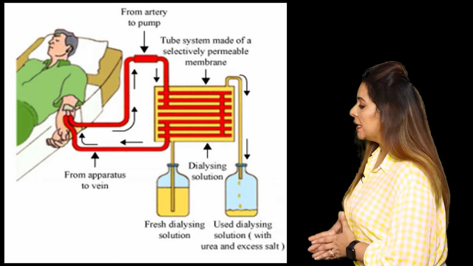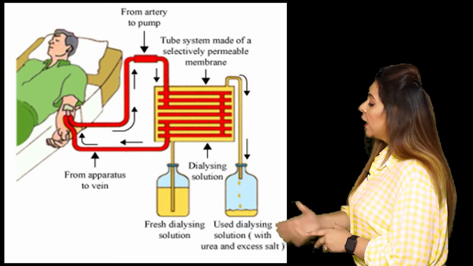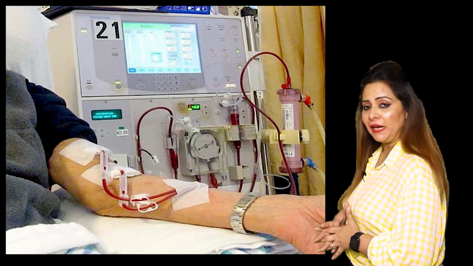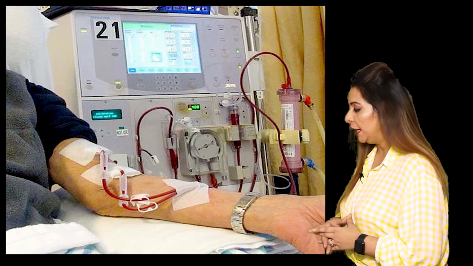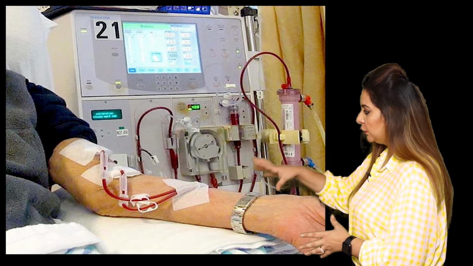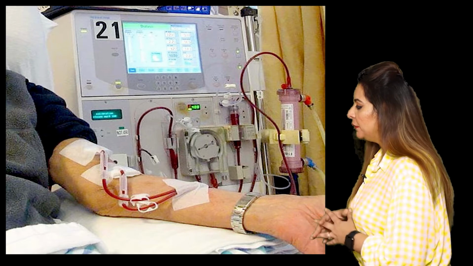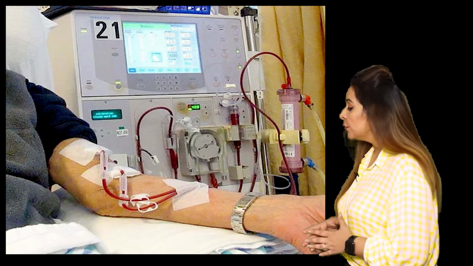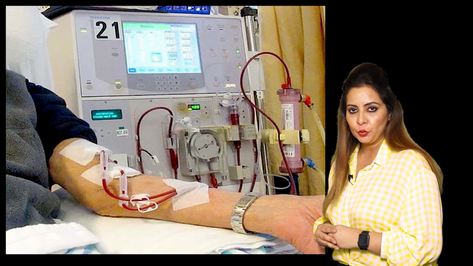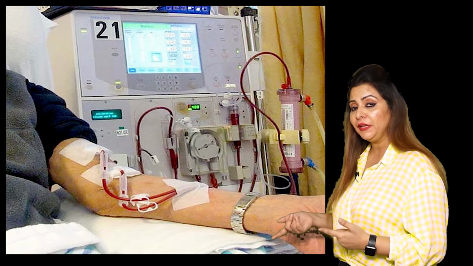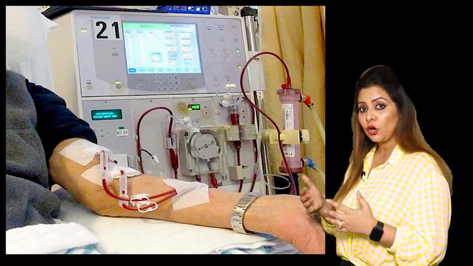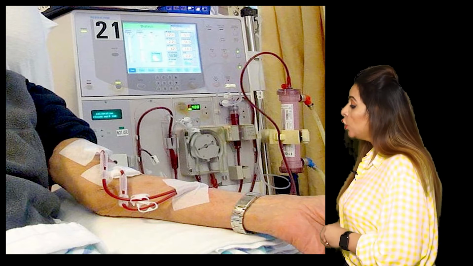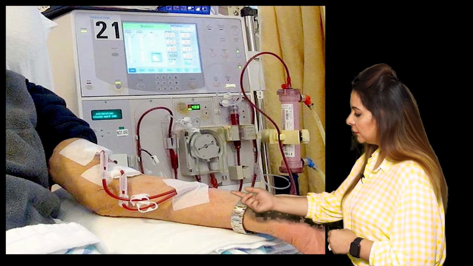Now, how does the procedure occur? I have a picture for you in which you can see that a patient is put on dialysis. The patient is relaxing on the bed. You can see that there are certain pipes which are carrying blood to the machine. In dialysis, pricks are made in the patient's body. It can be on the arm, leg, thigh, or wrist, right?